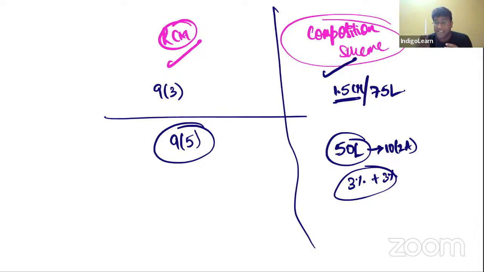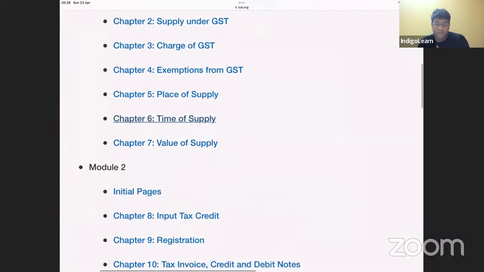And they cannot issue a tax invoice to the customer. Instead, they'll give a document called a bill of supply. And why can't they issue an invoice? Because they are not collecting tax. How can they give a tax invoice? They'll give a document called a bill of supply. That is the reason why, if there is a person who is procuring goods or services from a composition registered person, there is no question of claiming input tax credit. Clear? That's it. Get back, guys. That is the story of interesting elements in charge of GST.